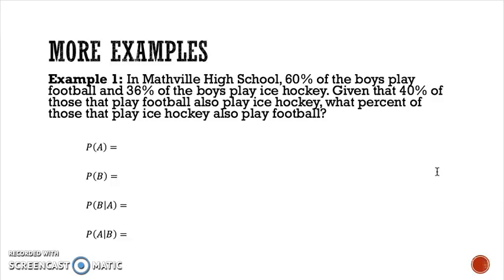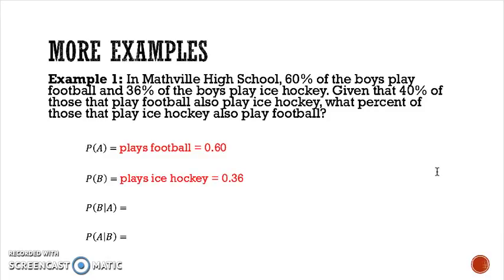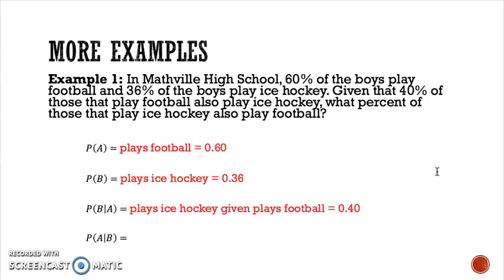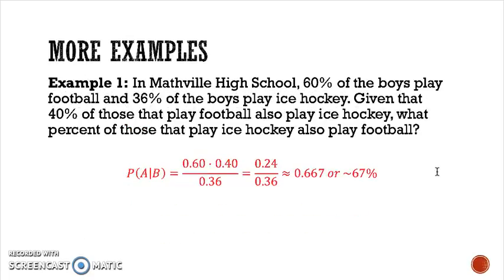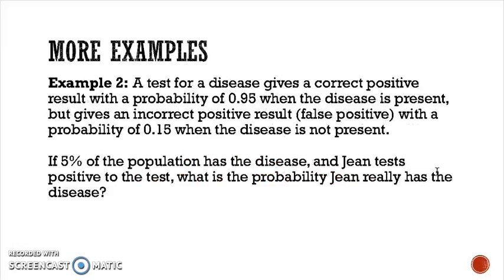Okay, so this is what you should have gotten. The probability of event A, well, event A is playing football. That's given to us at 60%. Event B is playing ice hockey. That's 36%. The probability of B given A is the probability that you play ice hockey given that you are a football player. The problem gives us that at 40%. And what we're looking for is the probability of A given B, meaning you play football given that you play ice hockey. So you plug those numbers into Bayes' theorem, and this is what you come up with. About a 67% chance that, given that you play ice hockey, you also play football.